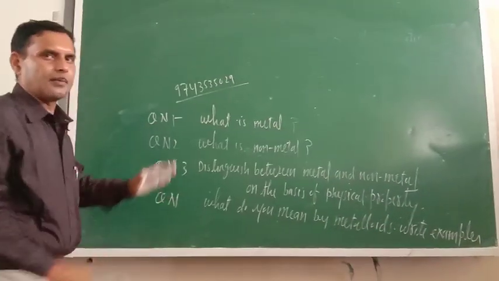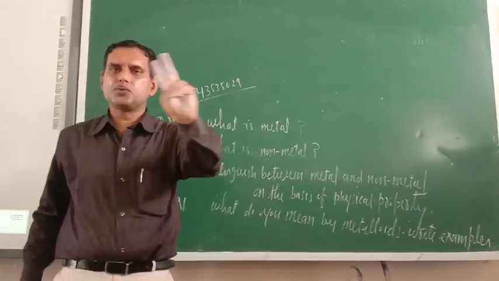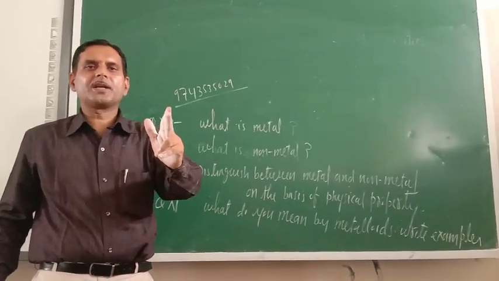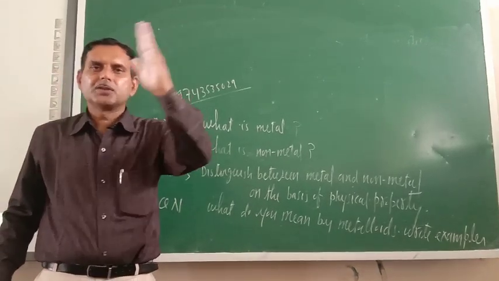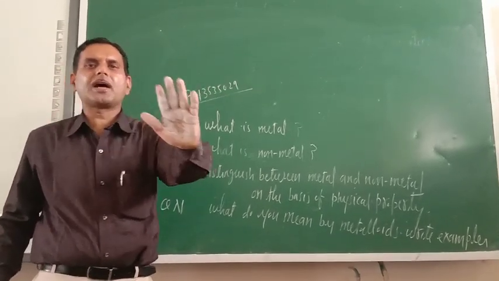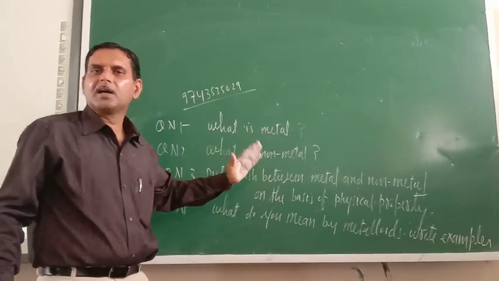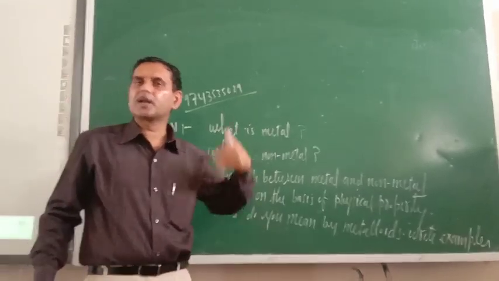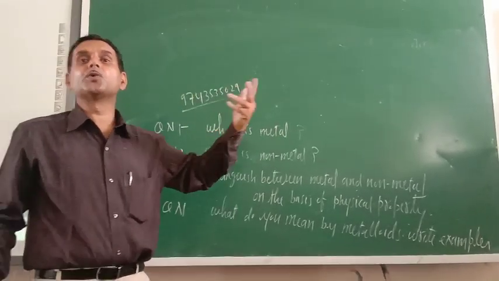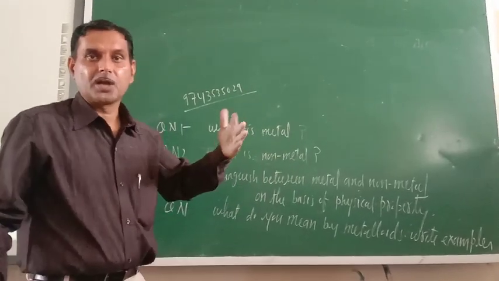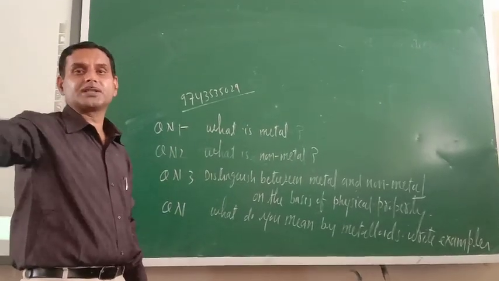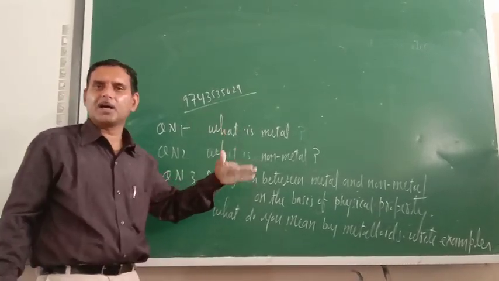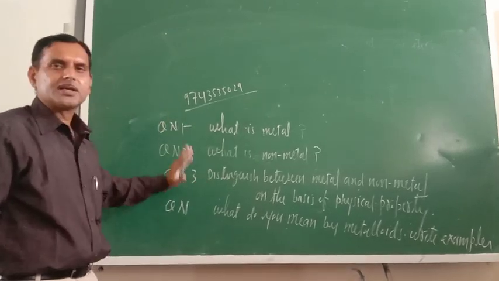So today I have completed the pure substances. You know matter is of two types, pure and impure. So under pure, how many things are there? Elements and compounds. So in the first video only elements and compounds I discussed. Today I have discussed the types of elements, that is metals, non-metals and metalloids. In our next video, I will teach you impure substances, that is mixtures. And mixtures are of two types, homogeneous and heterogeneous. So what is the difference between homogeneous and heterogeneous? Everything will be completed in the next video. For today, this is sufficient.